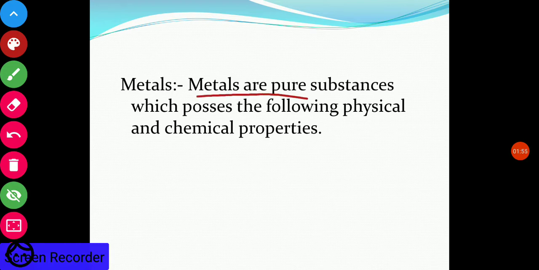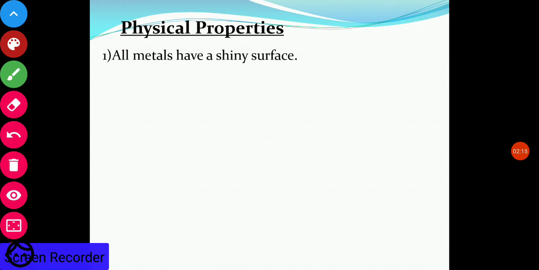Metals. So metals are pure substances which possess the following physical and chemical properties. On the basis of these properties we can identify the pure substances as metals. So let us see what these properties are. Physical properties of metals. First, metals have a shiny surface. So everything around you that has a very shiny surface is a metal.